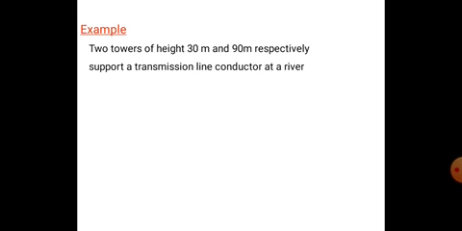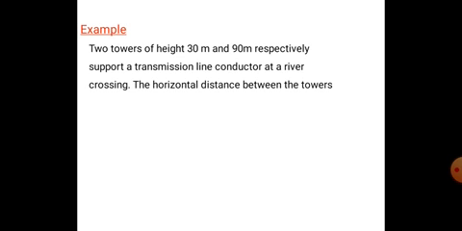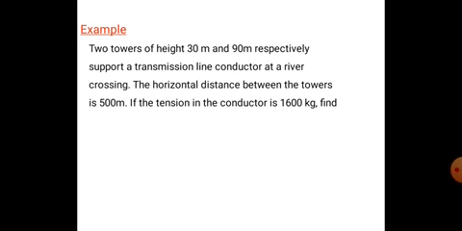That is, one is 30 meter and another one is 90 meter respectively. They support a transmission line conductor at a river crossing.